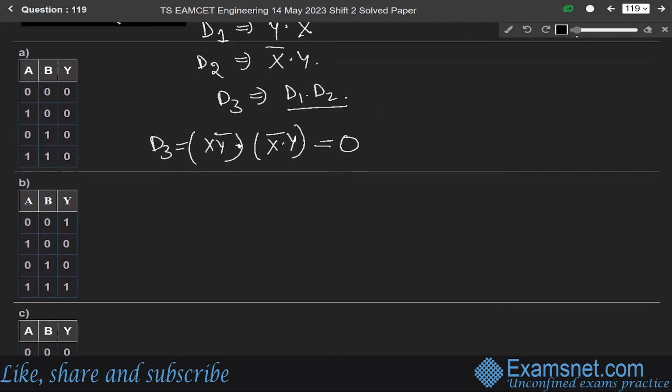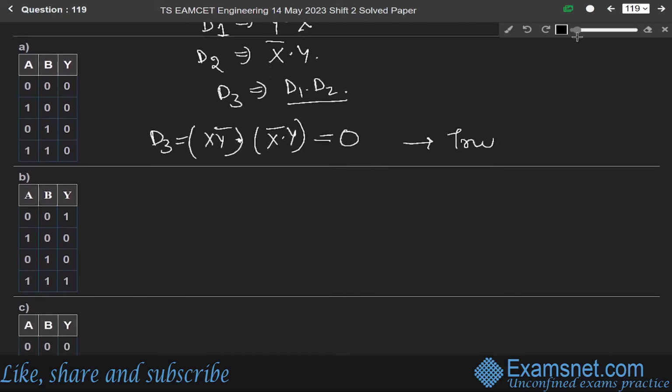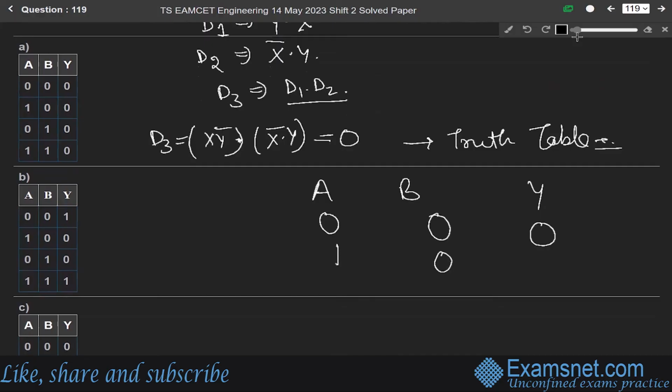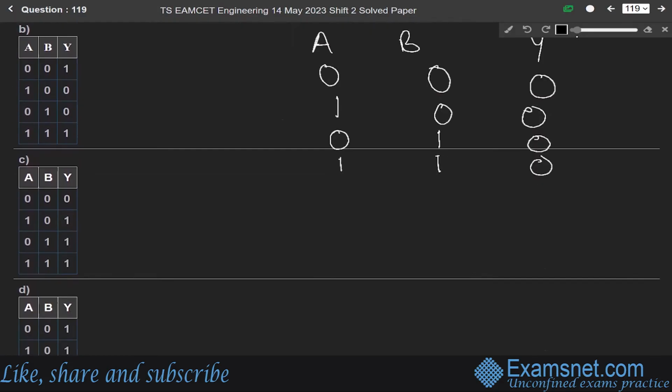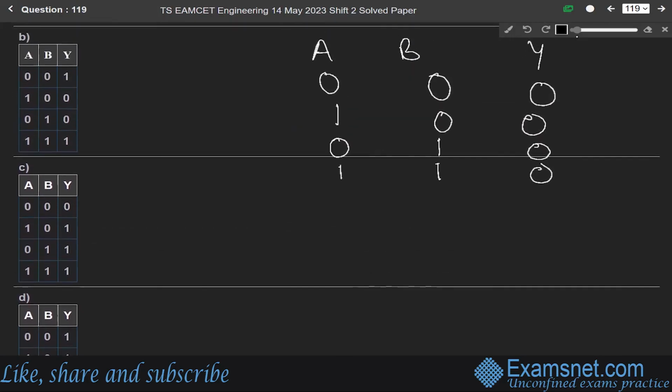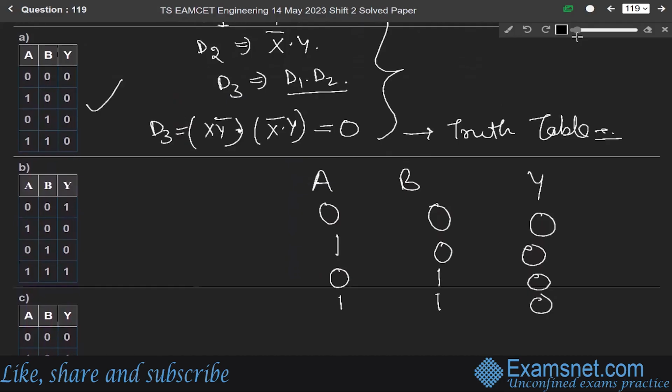So solving it by writing the truth table, let us say this is A, this is B, and this is Y. When A is 0, B is 0, Y will be 0. When A is 1, B is 0, Y is 0. For A is 0, B is 1, Y is 0. For A 1, B 1, Y is again 0. So from these four options, 0, 0, 0, 0, option A is the correct answer.